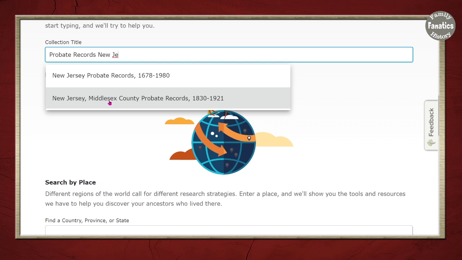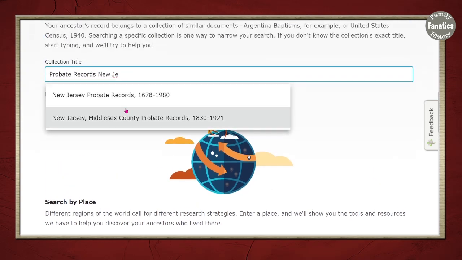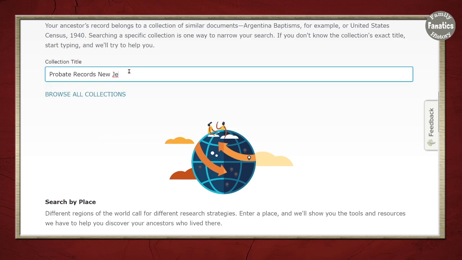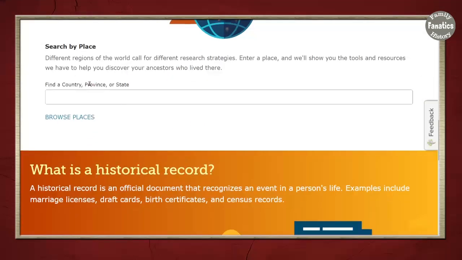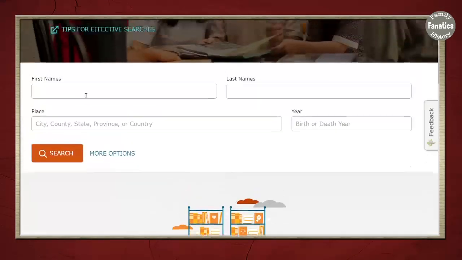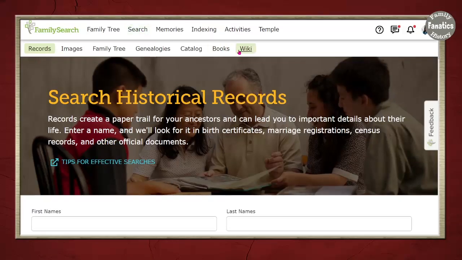So go ahead, if there are too many results in the specific type of collection, add a state. It's better to do a state rather than a county because, as you can see, there's just only one of these searchable collections that are under that location. If you don't find your collection there and you're thinking, well, I really thought it was online, then go do a place search or come up to search either the catalog or the wiki, and that would be a better option for you.